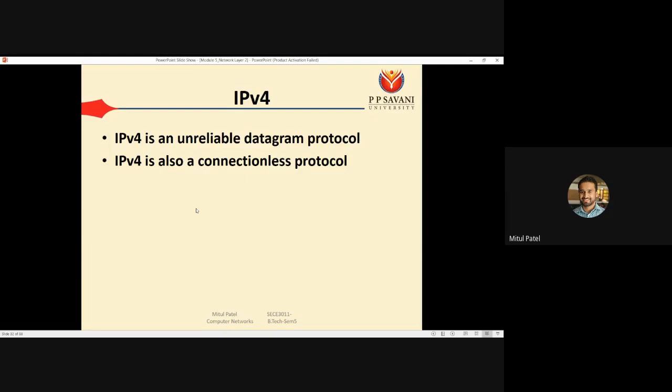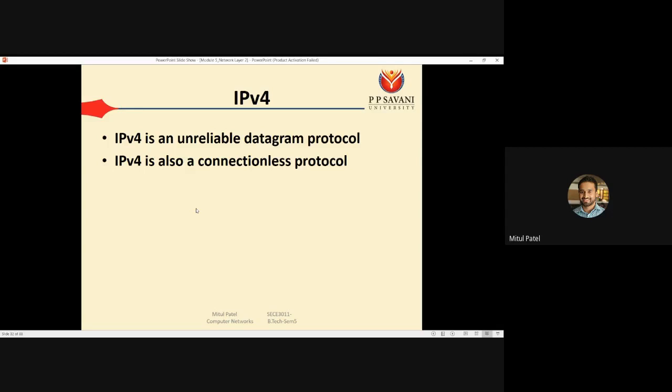That means there is no need to establish a connection to send your data. How does it work? Suppose you are sending one mail, and that mail is divided into 100 datagrams or packets. It is possible that each of the 100 packets will go by a different path. Suppose to go to Surat, one route goes via Kamrej and another via Kosamba. The same thing applies to this connectionless protocol. One message has many datagrams, and all those datagrams will go by different paths.